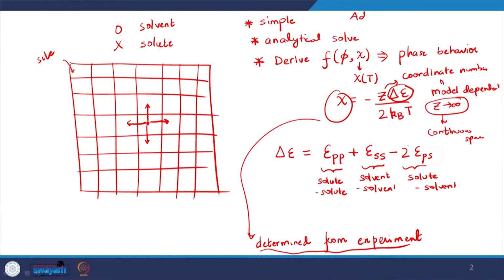So, if I want to look for any experimental system, in most cases there are ways to estimate chi, or there are already literature data on the values of chi that has been obtained by fitting some kind of experimental data. Particularly in the literature of polymer solutions, this has been the practice since very long time. So, that is, I would say, the advantage part of it. Now, let us look at the disadvantage part of it, and that really comes from the assumptions that we have made in the lattice model.